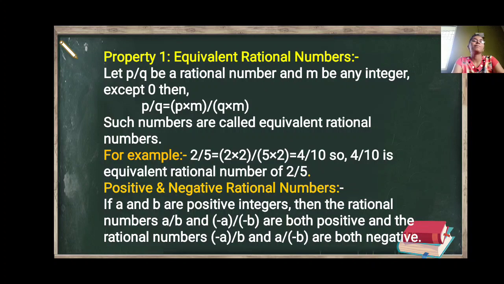For example, if we take two positive integers 1 and 2, then 1 upon 2 is a positive rational number. In the same way, minus 1 upon minus 2, the minus signs get cancelled, so it is also a positive rational number. But if we write minus 1 upon 2 or 1 upon minus 2, then both of these are negative rational numbers.